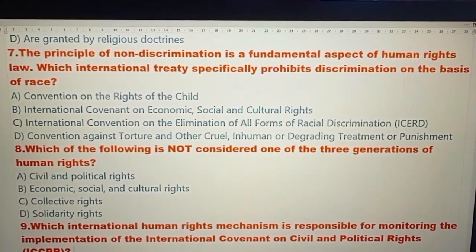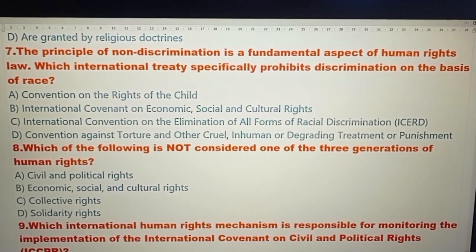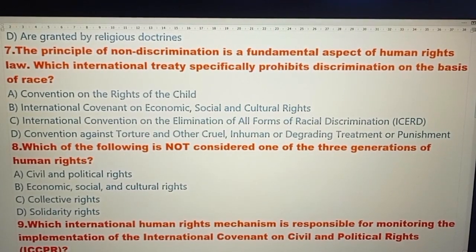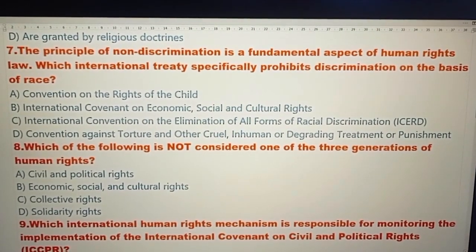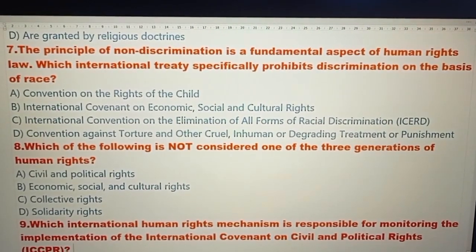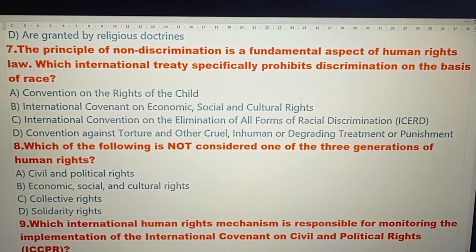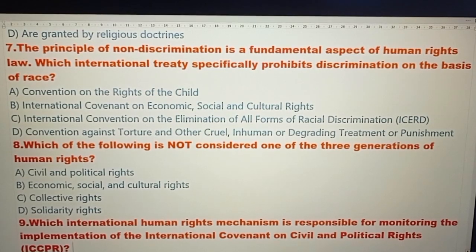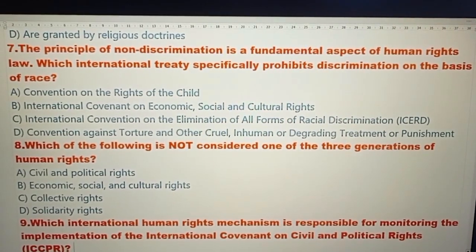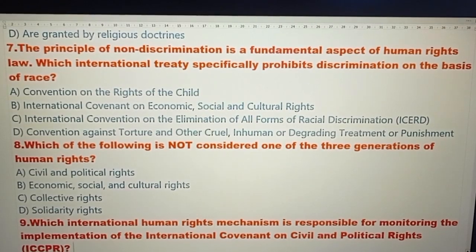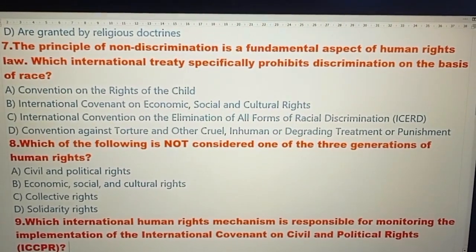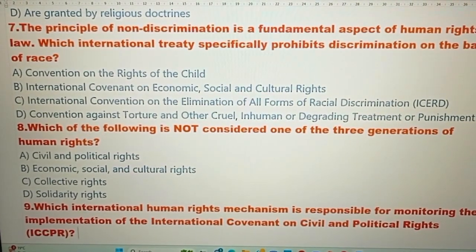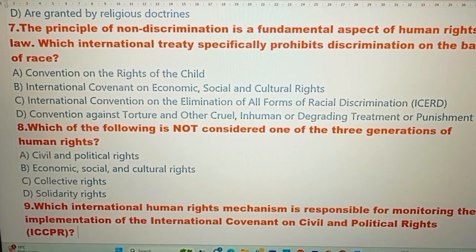Question number 7. The principle of non-discrimination is a fundamental aspect of human rights law. Which international treaty specifically prohibits discrimination on the basis of race? Option A, Convention on the Rights of the Child. Option B, International Covenant on Economic, Social and Cultural Rights. Option C, International Convention on the Elimination of All Forms of Racial Discrimination. Option D, Convention Against Torture and Other Cruel, Inhuman or Degrading Treatment or Punishment. And the right answer is option number C, International Convention on the Elimination of All Forms of Racial Discrimination.